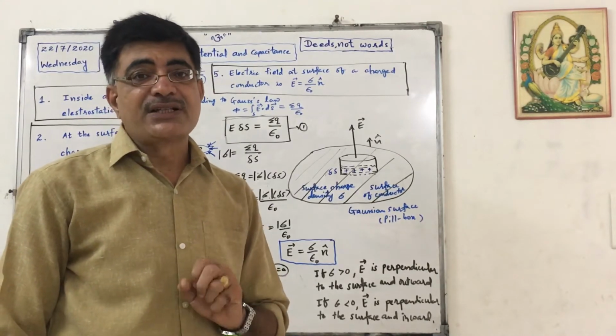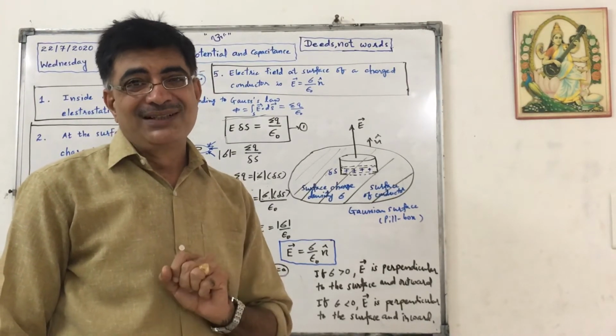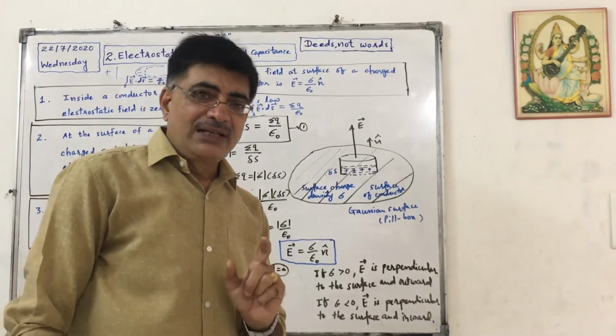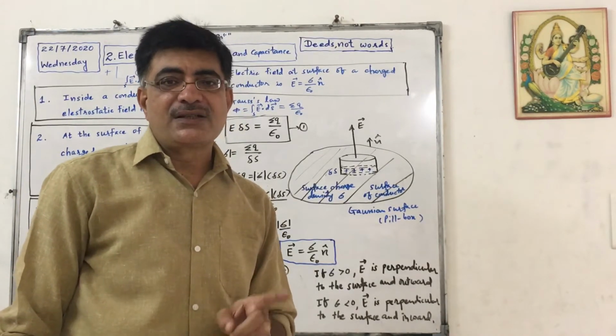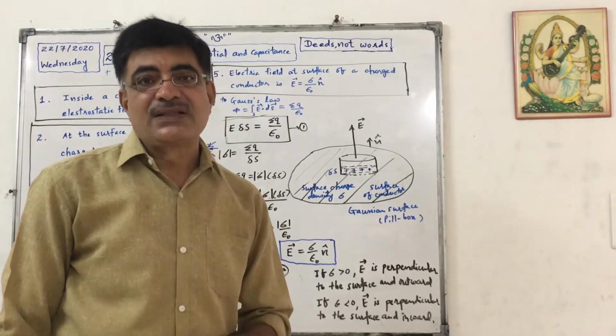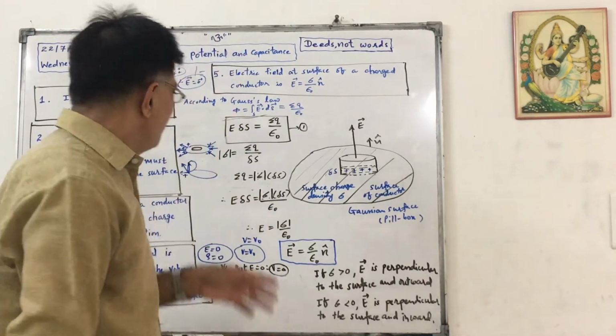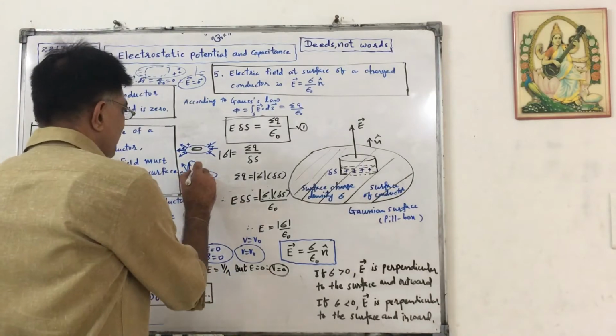But we know that charges are now stationary, they cannot move. So the electric field cannot have a tangential component at the surface in this case. So the electric field itself is normal. This is not the case, this cannot happen.